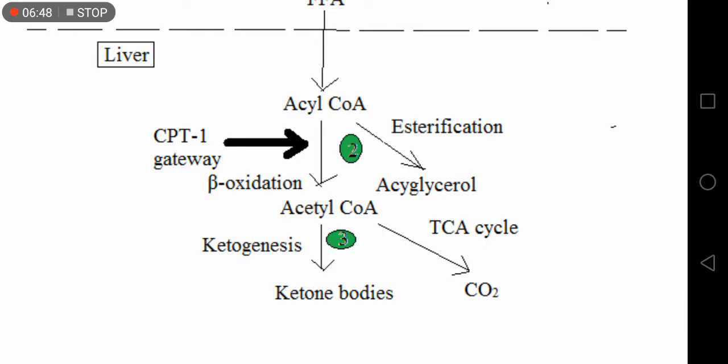So in this situation, that is an altered insulin glucagon ratio, where the insulin glucagon ratio is decreased, the acetyl CoA enters into the ketogenesis pathway to form ketone body.